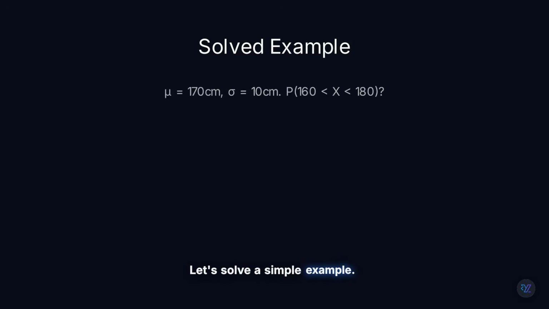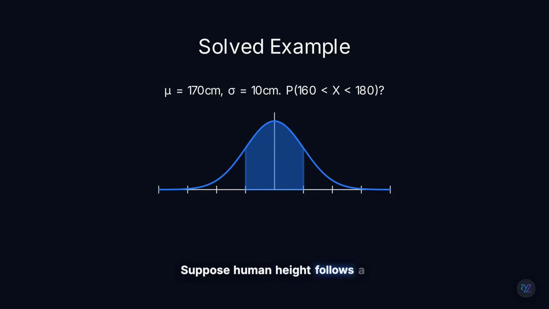Let's solve a simple example. Suppose human height follows a normal distribution. The average height is 170 centimeters. The standard deviation is 10 centimeters. What percentage of people have heights between 160 and 180 centimeters? Notice, this interval is exactly 1 standard deviation on either side of the mean. And from the 68, 95, 99.7 rule, we already know the answer, approximately 68%. That's why this rule is so useful.